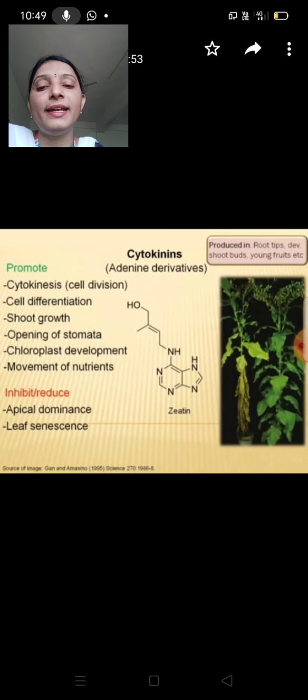So cytokinins promote cytokinesis. Cyto means cell, kinesis means division. So they promote cell division and also promote cell differentiation. They also promote shoot growth, the opening of stomata and chloroplast development. They also help in the movement of nutrients.